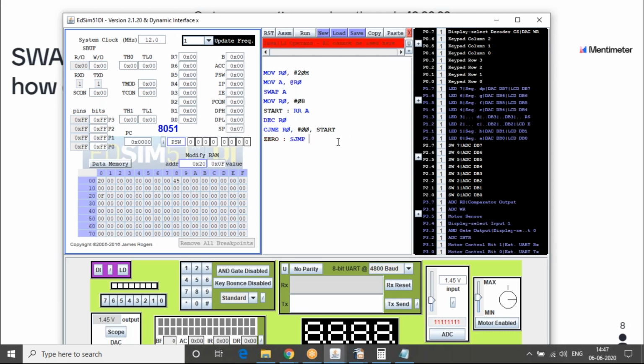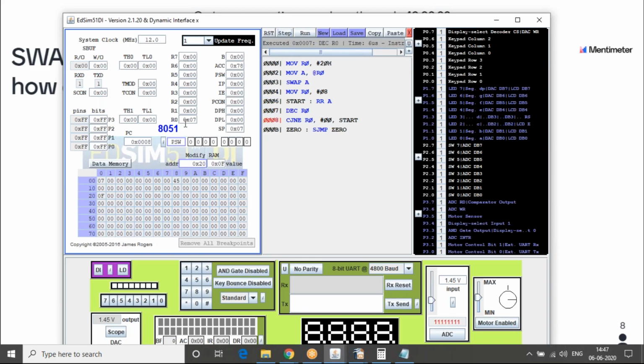Okay, it says it should have been like this. Okay, I will execute this. Okay, this didn't find anything wrong. So I have moved R0 to 20H and 20H points to 0F. I'll now swap it, so 0F will now become F0. I have moved 8 to R0, so R0 will be 8. So first it will do one rotate. It will rotate one time and then it will decrement R0.